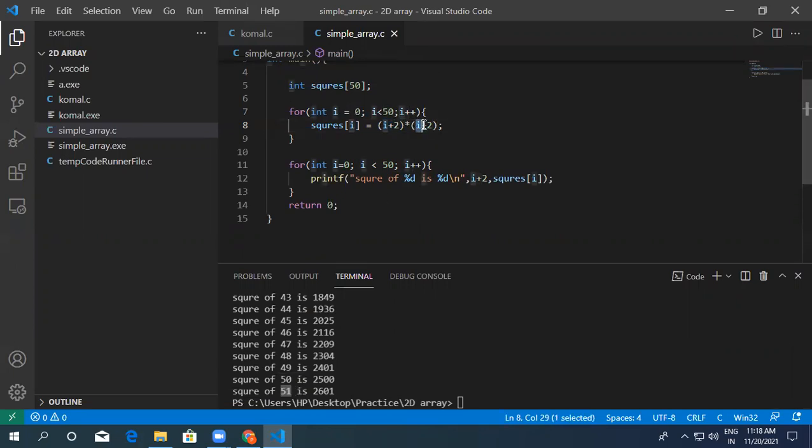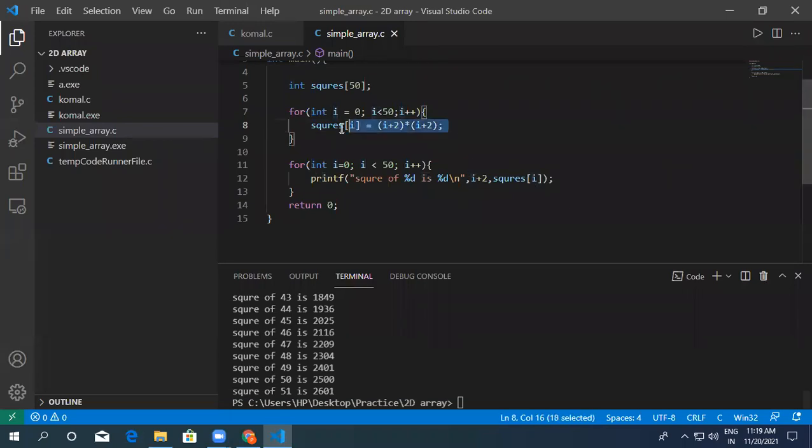Then it will be calculated 49 plus 2, 51. If you multiply 51 by 51, it will give you 2601. Here, same, it will be 48. 48 plus 2 is 50. 48 plus 2 is 50. 50 multiplied by 50, 2500.